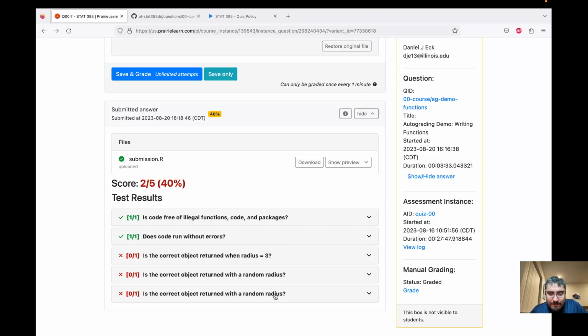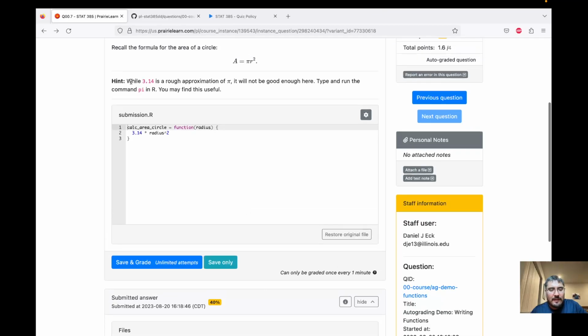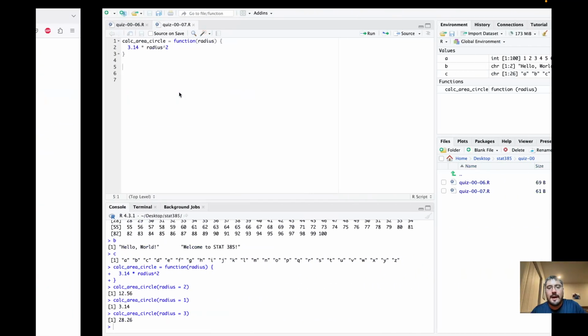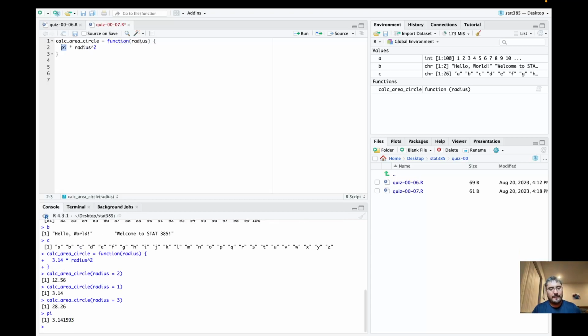Okay. All right. So what the issue is that even though 3.14 is often shorthand for pi, it's not the right value. So pi is such an important number that it's actually given a value in R by default. So here we can see it's 3.14159, and then it would continue on and on for infinity.